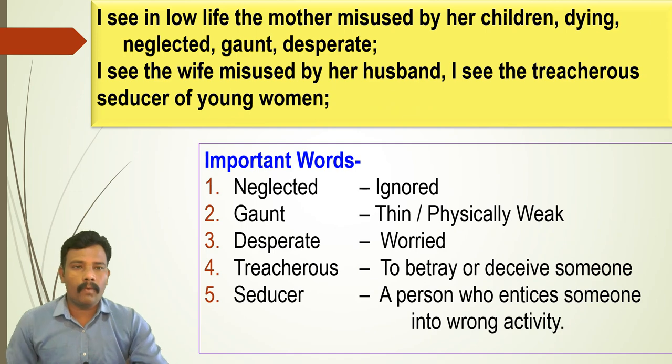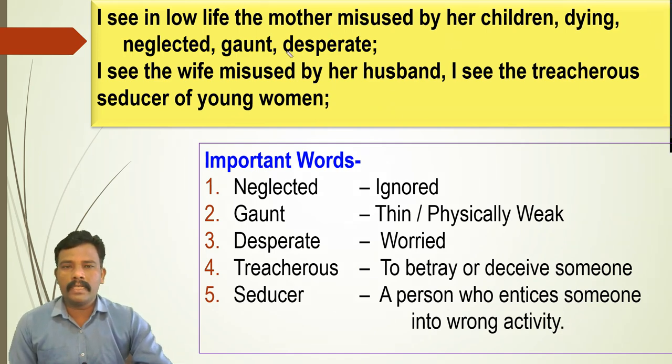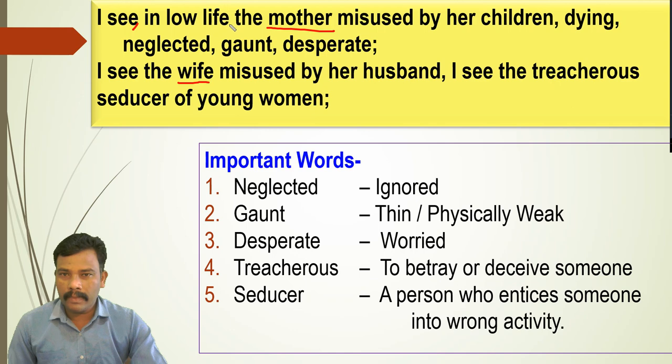I see. What is there? I see in low life the mother misused by her children, dying, neglected, gaunt and desperate. I see the wife misused by her husband. I see the treacherous seducer of young women. Now in these lines you can understand how mother and wife both are misused. But what is the condition of mother? I see in low life. This is very important. Here must be a comma and here must be a comma.